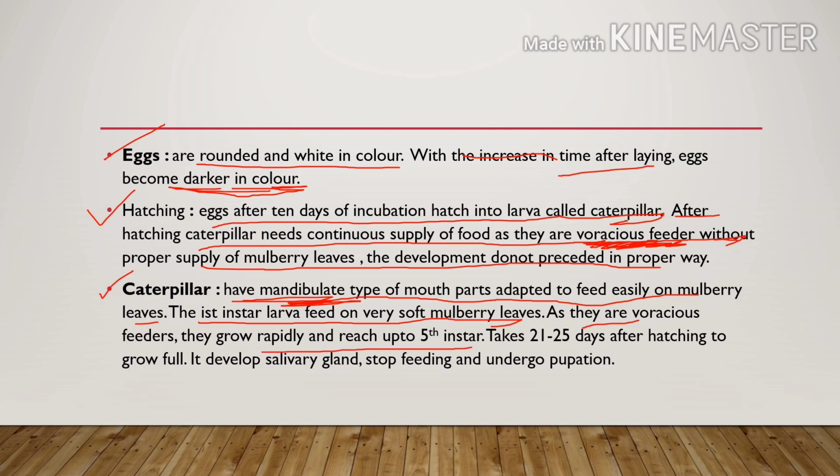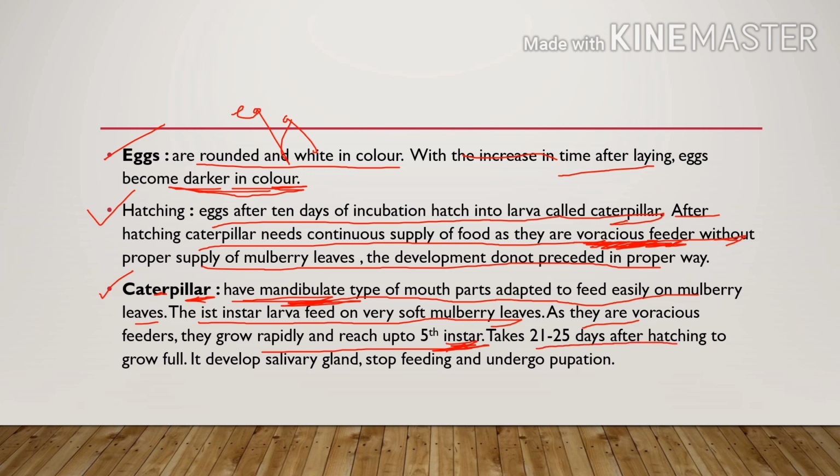Instar is the stage between eggs and caterpillar, right? The stages that occur for the formation of caterpillar, for the formation of this larva, are known as instar, right? It takes about 21 to 25 days after hatching to fully grow.